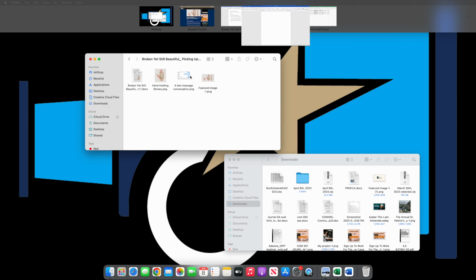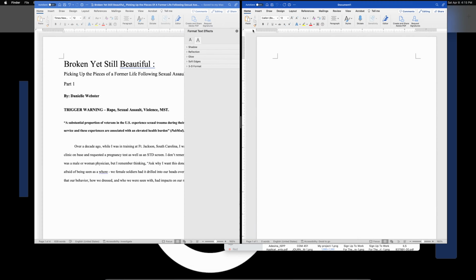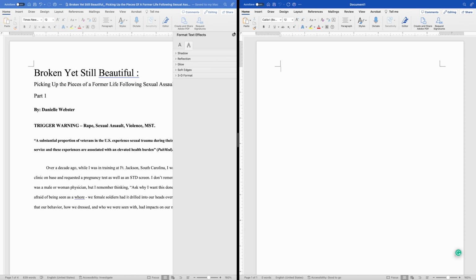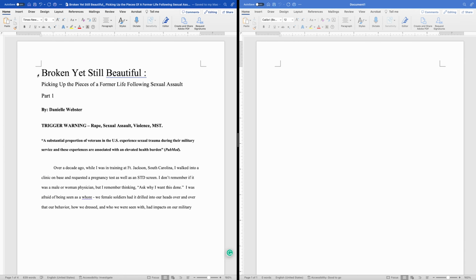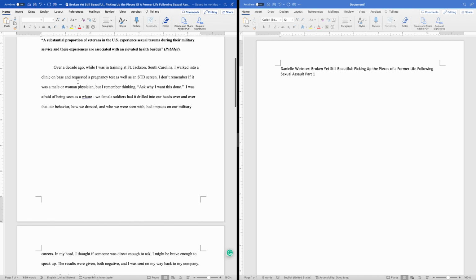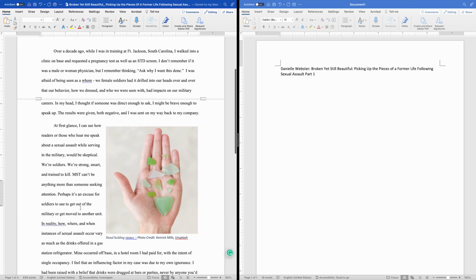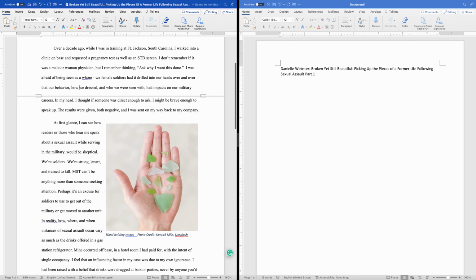Let's open a new Word document. I usually put them side by side to make it clear. But of course, it depends on the computer you're using. I'm using an Apple computer, so I can place them side by side. First, I would read the whole story to get an idea of the excerpt we'll use as the caption on Instagram, Facebook, Twitter, and LinkedIn accounts.